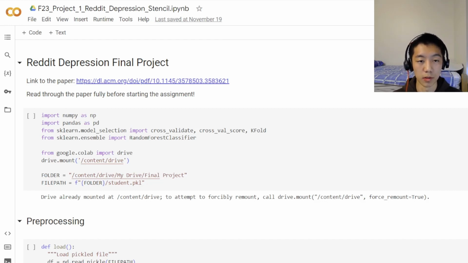I chose to do the first project because I'm a Reddit user and I've interacted with a lot of different subreddits, so I thought this was an interesting application of what I've learned in this class to something that I like doing in real life.